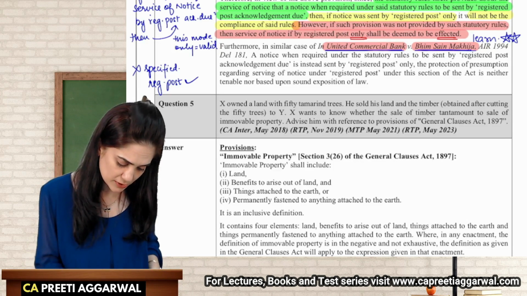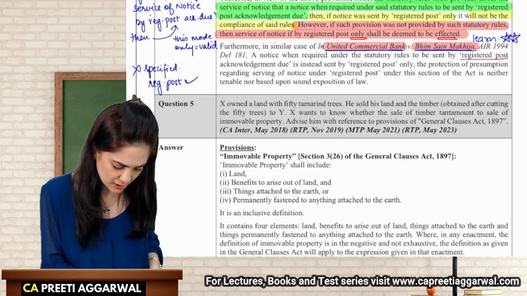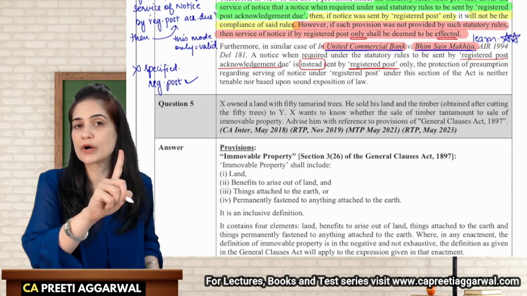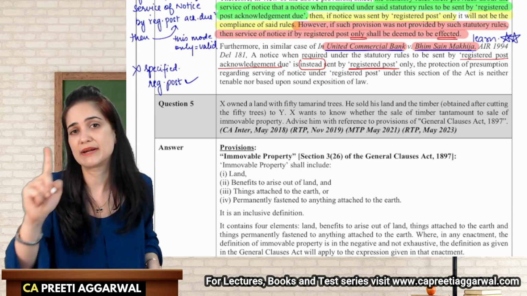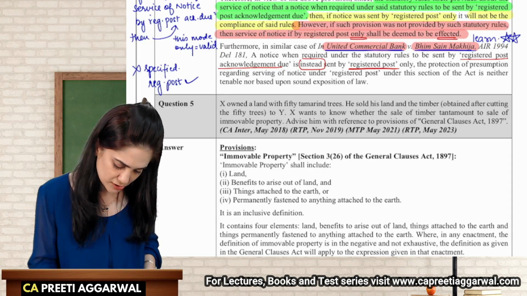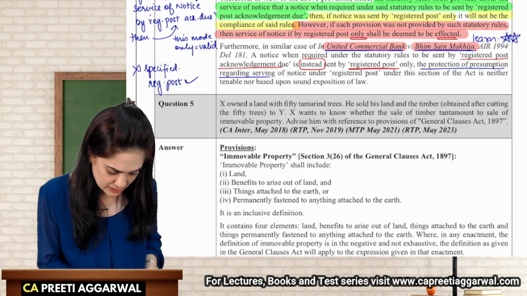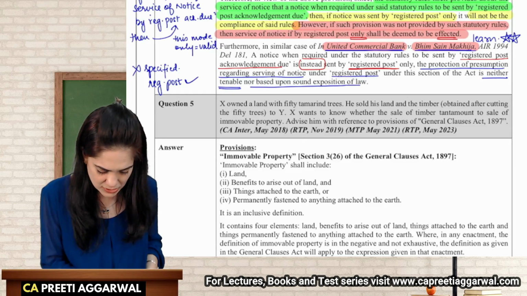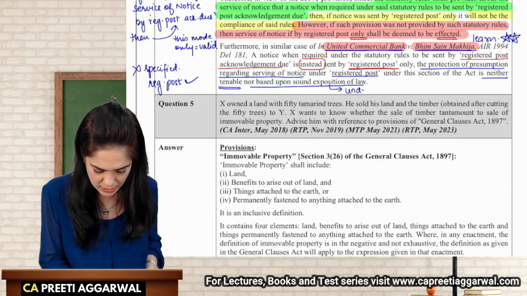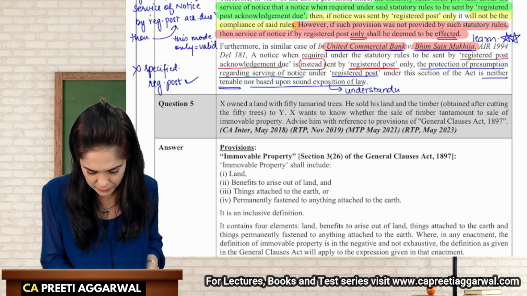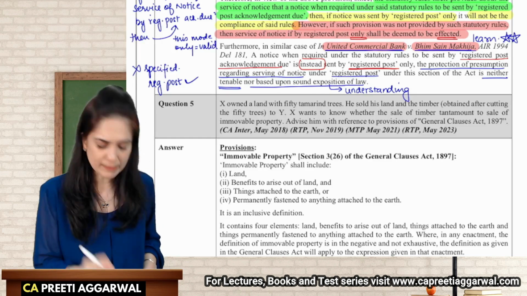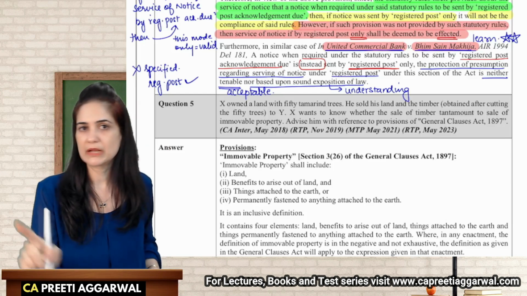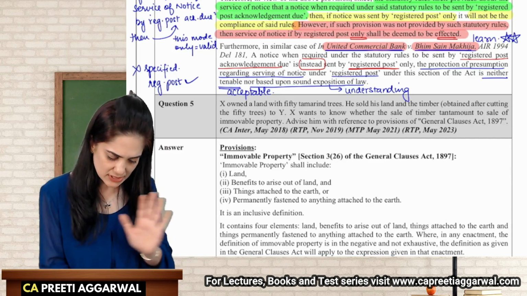Now, in this case, a notice was required to be sent by registered post acknowledgement due, but instead it was sent by registered post only. The protection of the presumption regarding the service of notice in registered post is neither tenable nor based on sound exposition, meaning sound understanding of law. It is not tenable, it is not acceptable. This is not a sound understanding of law.